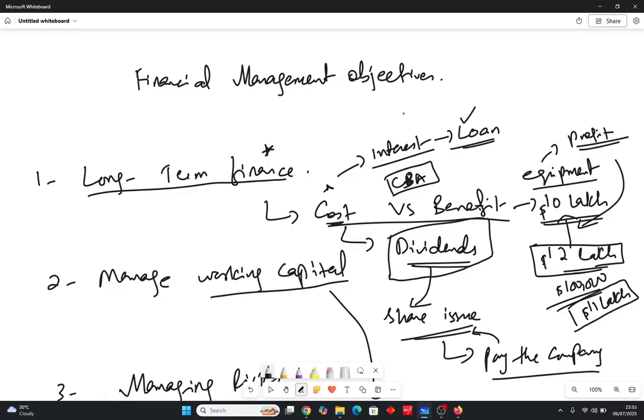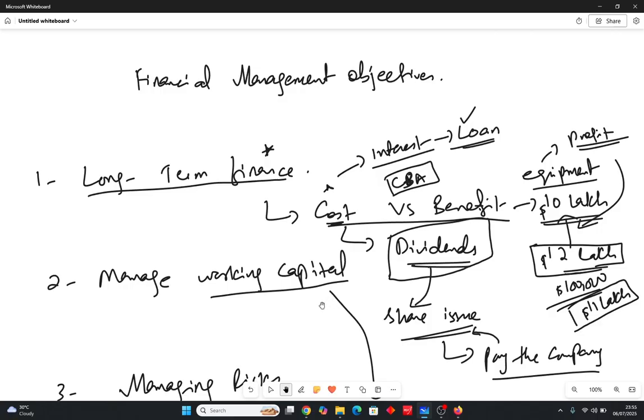I hope so far all the things are clear. Let's sum it up. The first point is long term finance. You have to decide what's the cost of that particular option we are analyzing for long term finance, and analyzing the cost, we also have to see the benefit, whether the benefit is the maximum and the cost is the lowest. If there are 4 to 5 options available, we'll go for the option which has the maximum benefit and the lowest cost. Ultimately, the cost couldn't be lowest, but one way or another we'll be observing the profit part too. So we'll be going with the highest profit.